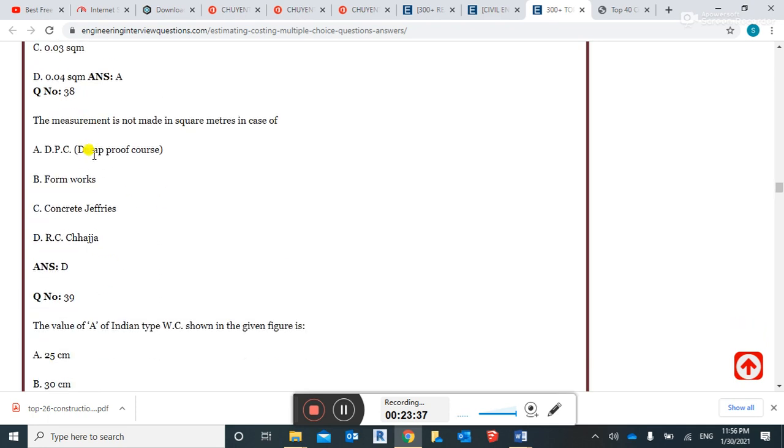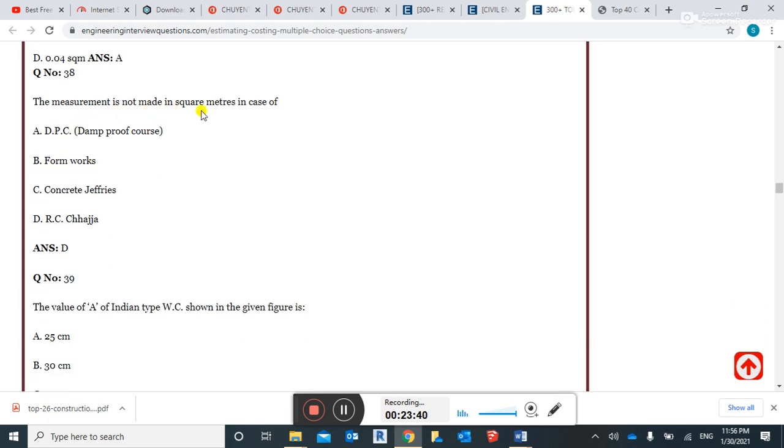0.01 square meter. The measurement is not made in square meter in case of RCC Shajja. Measurement is not made in square meter in case of Shajja, but for the above DPC, the proof course, it is measured in square meter. Formwork is also measured in square meter, concrete also, and the RCC Shajja is not in square meter. This is the right answer, RCC Shajja option.